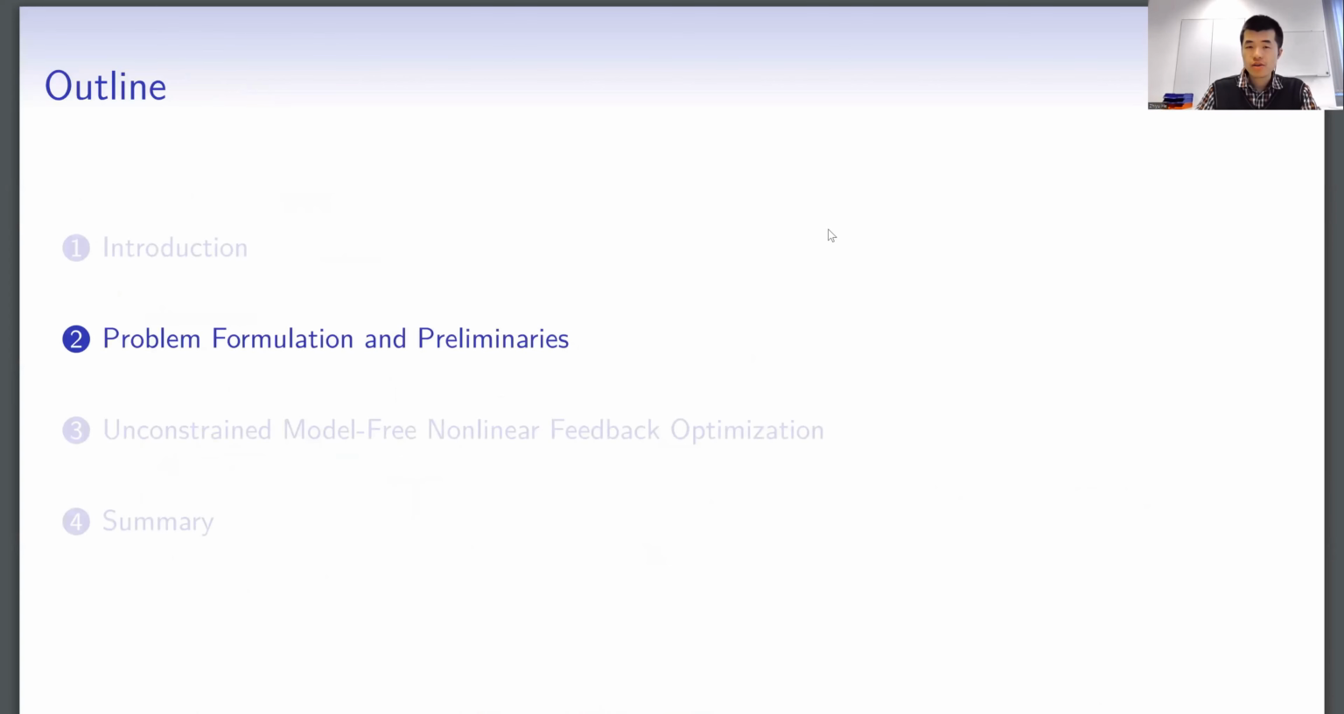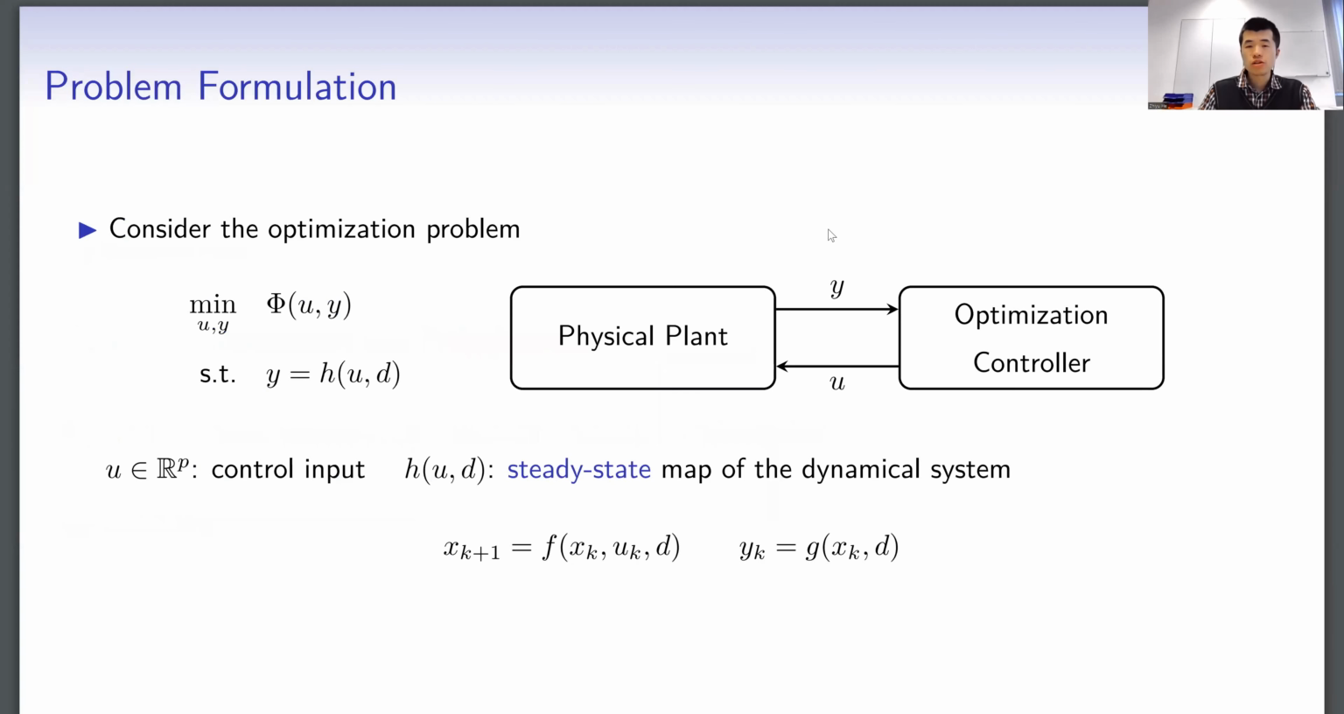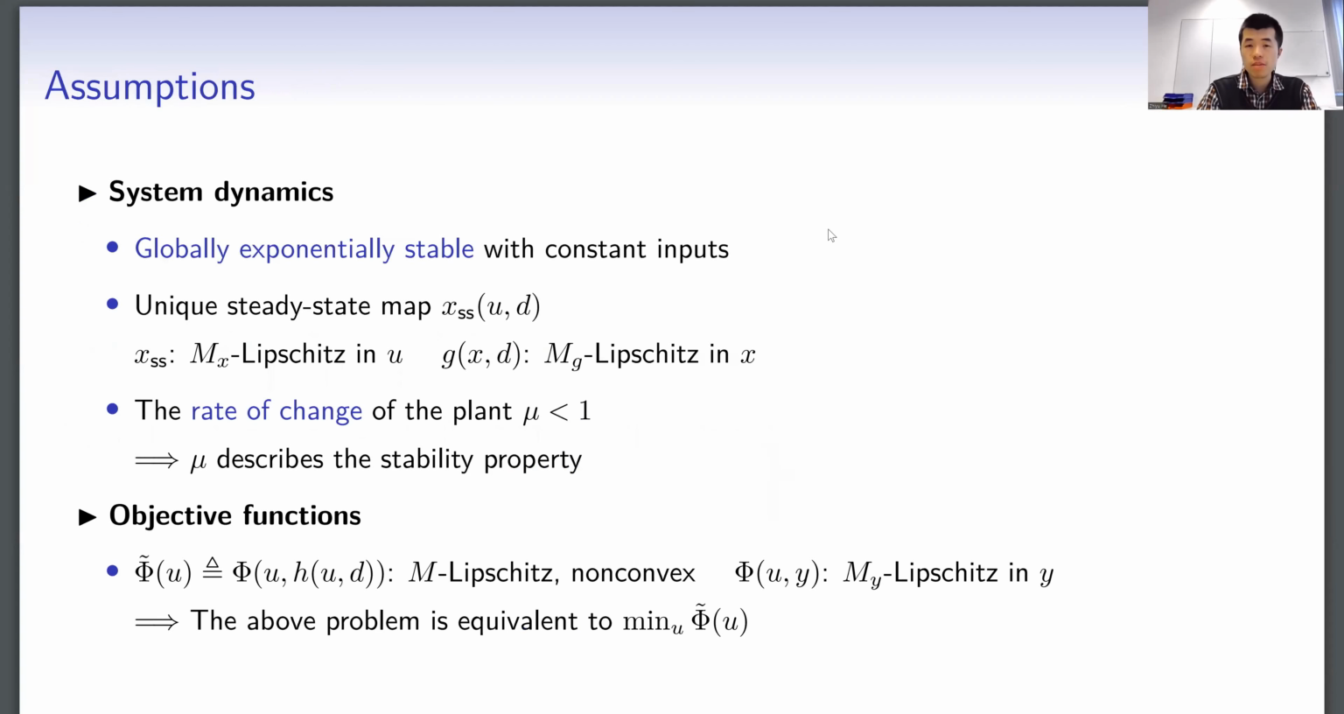Let me introduce the details of the considered problem. We want to select an input u to drive a physical plant to an efficient steady-state operating point as determined by this problem. We consider system dynamics represented by this nonlinear state space equations. We make several assumptions on the system dynamics. We assume that the plant is globally exponentially stable and it has a unique steady-state map.